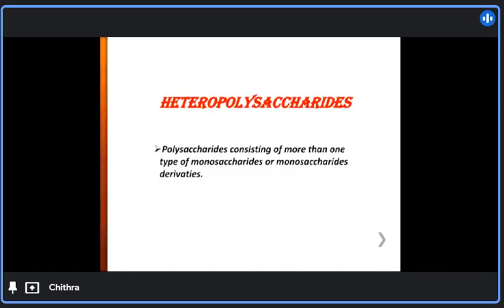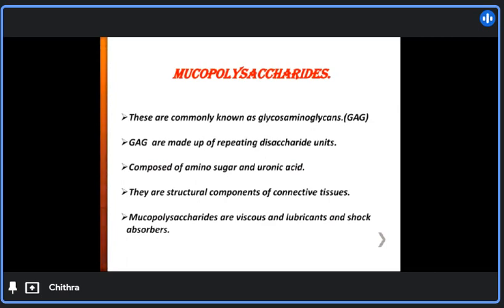Heteropolysaccharides are polysaccharides consisting of more than one type of monosaccharide or monosaccharide derivative. An important example of heteropolysaccharides is the mucopolysaccharides, commonly known as glycosaminoglycans. These are made up of repeating disaccharide units, mainly composed of amino sugar and uronic acid.